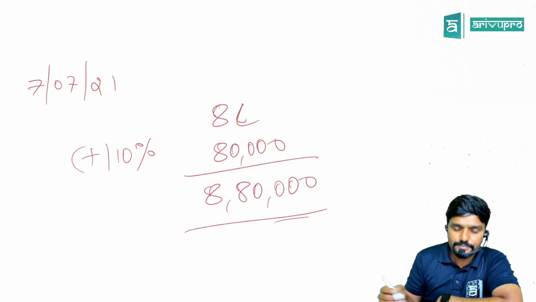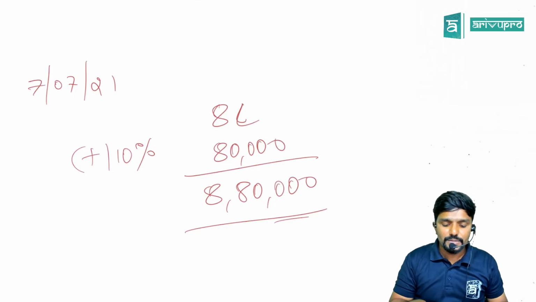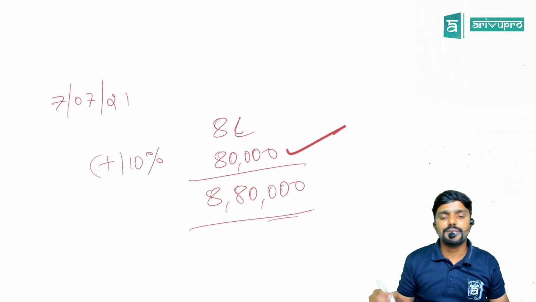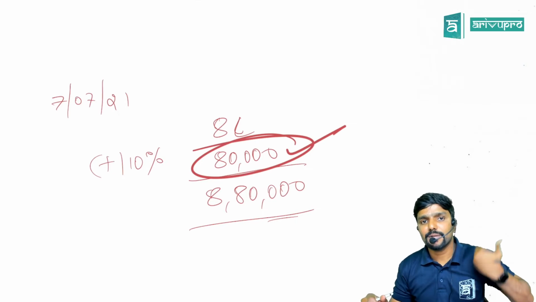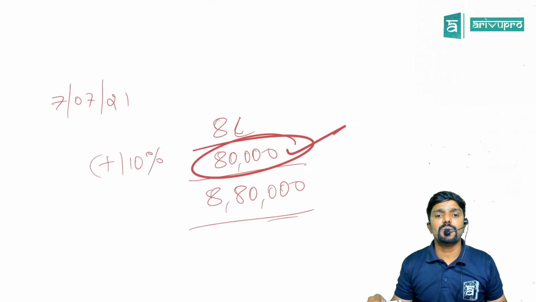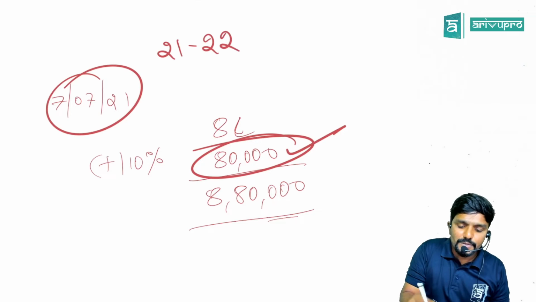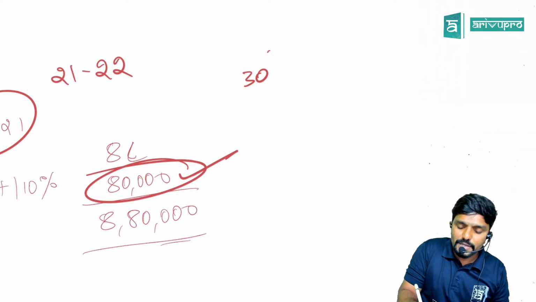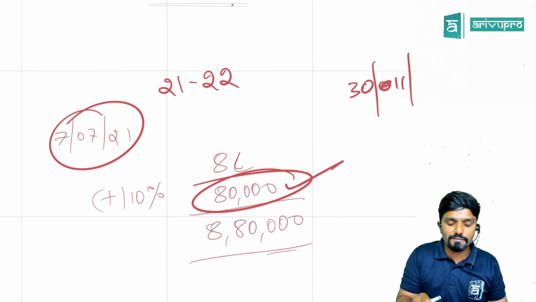For the recipient to claim input tax credit of this 80,000, I am the supplier and I have issued the invoice. For the recipient, what is the deadline? We have to count financial year 21-22. So it is on or before 30th November 2022, or the actual date of furnishing the annual return.